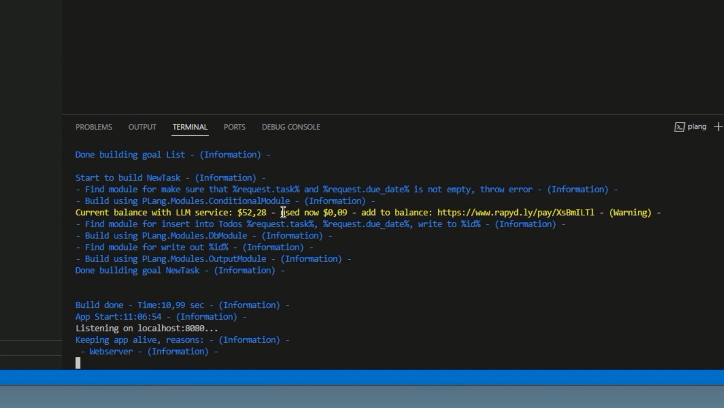For each request that is made to the LLM, you will see the cost of execution, you will see your current balance, and a link where you can add to your balance. Now that the code has been built, the app starts and we can see that the web server is listening on port 8080, which is the default port.